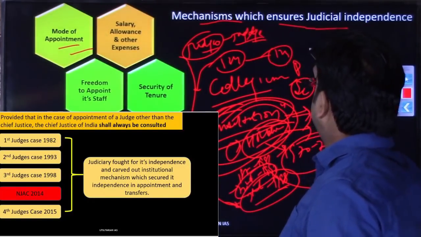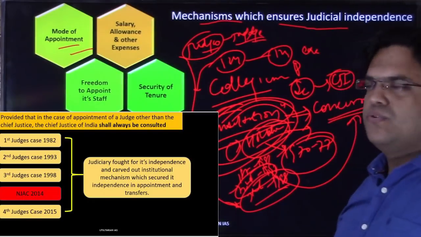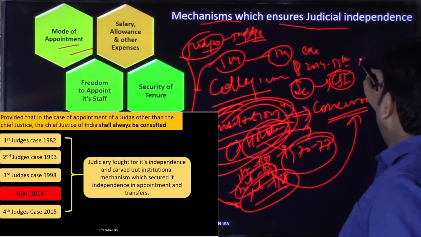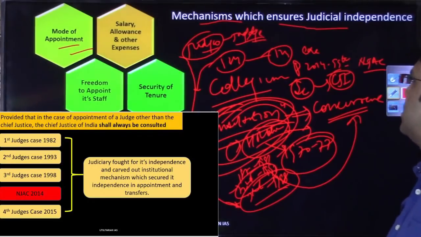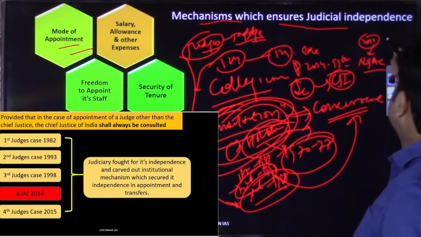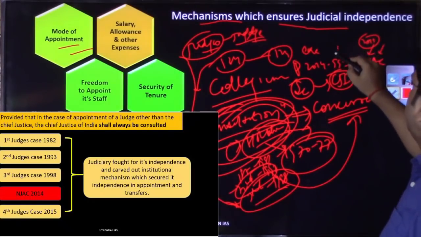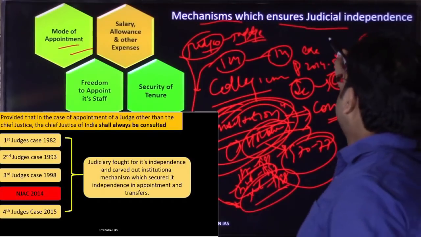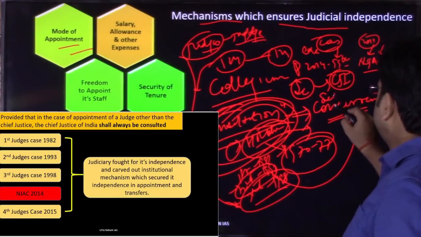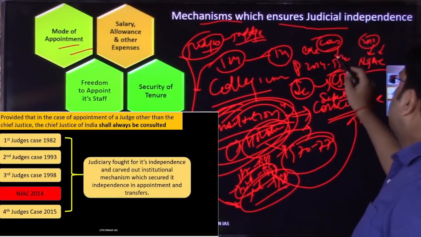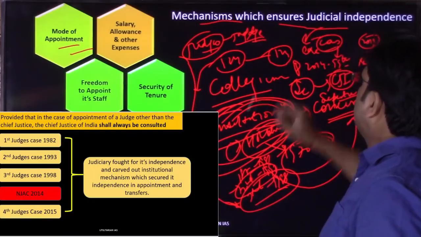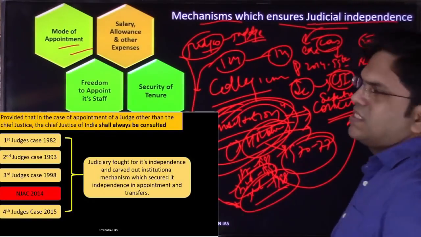The executive and legislature had tried to carve out a role in 2014 through the 99th amendment, by which a body called NJAC had been created. But in 2015, without a single meeting, this body was declared invalid. The 99th amendment was struck down as a violation of a constitutional principle, the concept of separation of power. It was described as an attempt by the legislature to invade the judicial area and attack judicial independence.